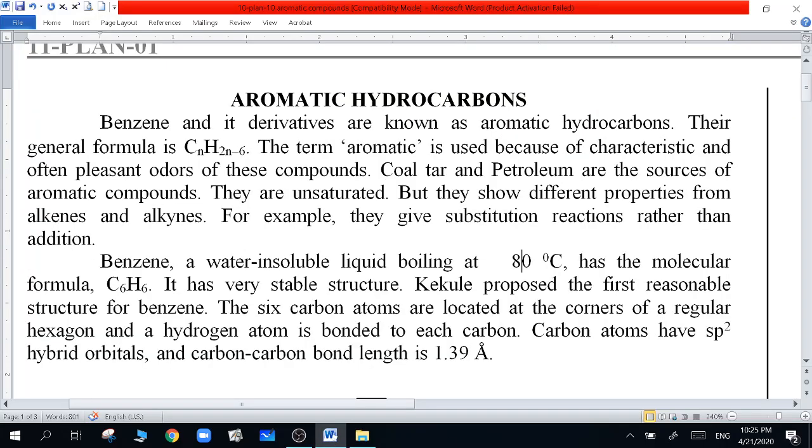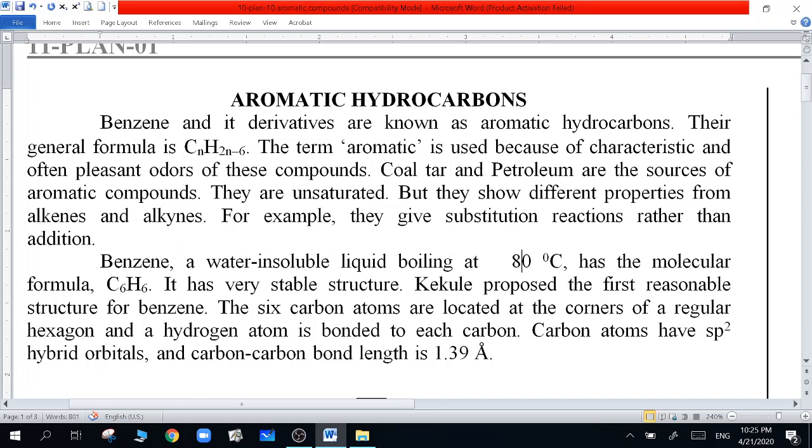So today we are going to learn about aromatic hydrocarbons. Benzene and its derivatives are known as aromatic hydrocarbons. They are generally formed as CnH2n-6. The term aromatic is used because of the characteristic and often pleasant odors of these compounds. Coal tar and petroleum are the source of aromatic compounds.